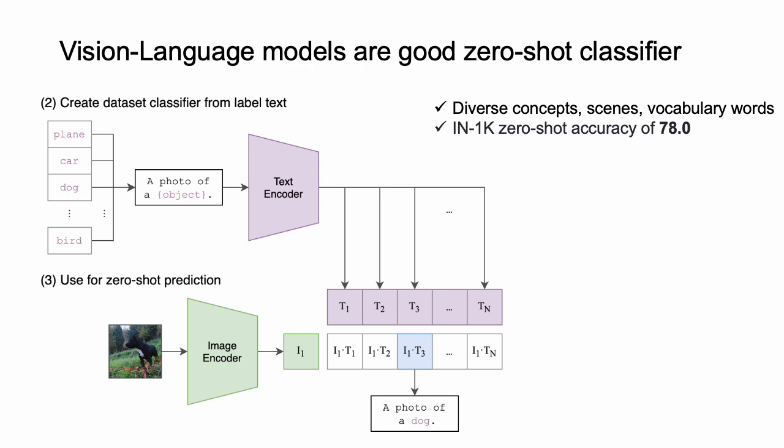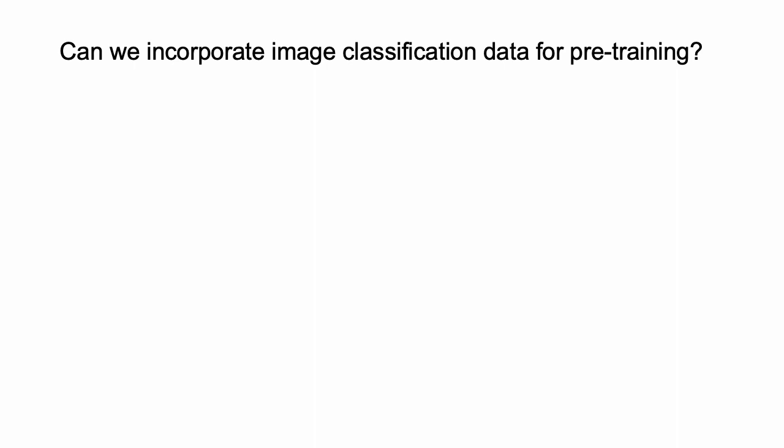Contrastive language-image pre-training shows very good performance on many tasks. Given a pair of image and caption, they train an image encoder and a text encoder jointly using contrastive loss. One application of such a model is zero-shot classification. Since the image caption dataset consists of diverse concepts, scenes, and vocabulary words, the zero-shot classifier performs well on many zero-shot recognition tasks.